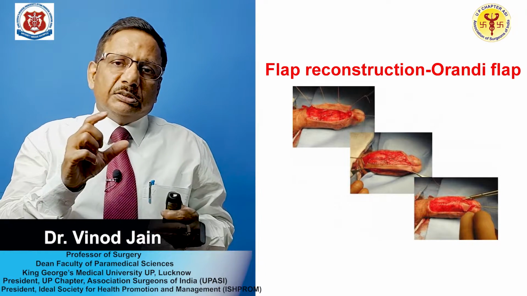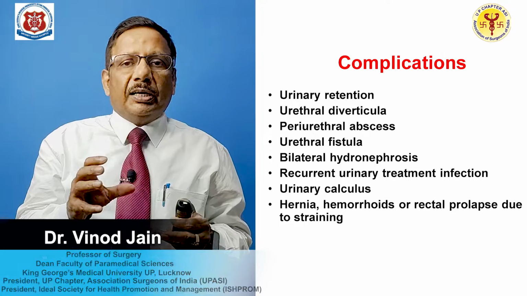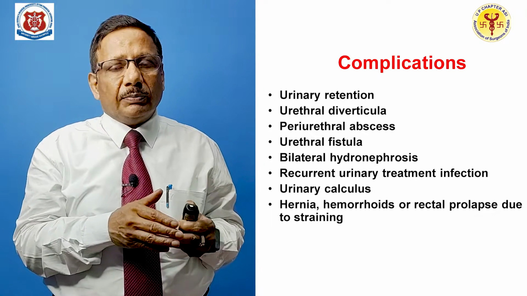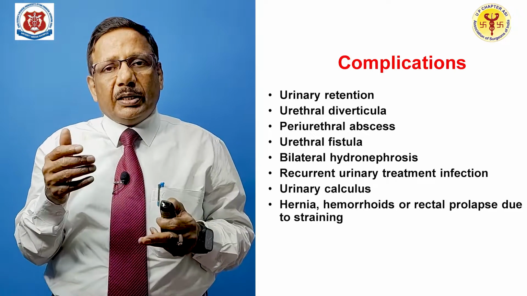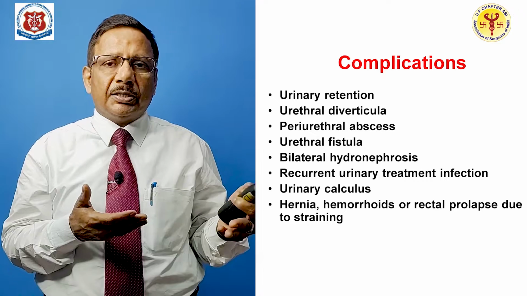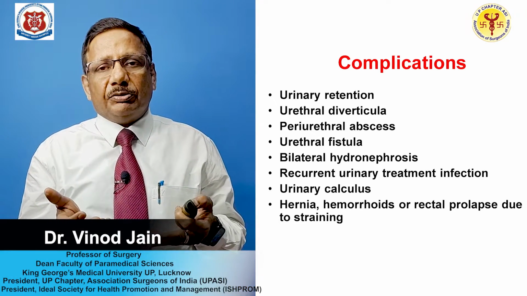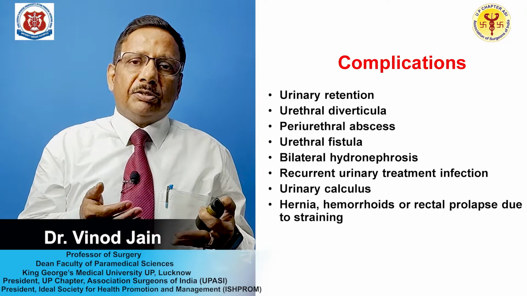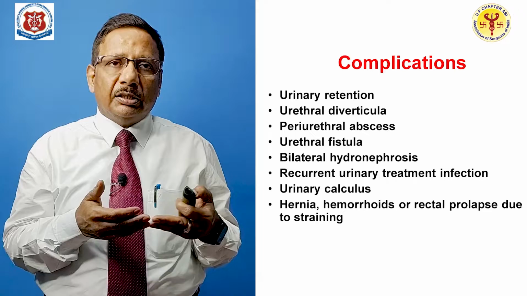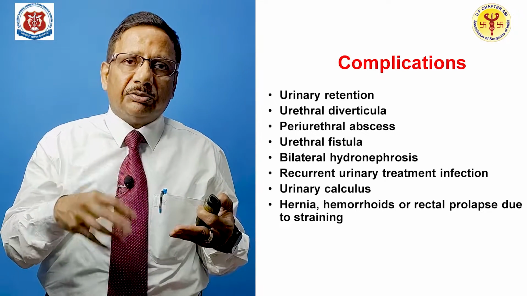If you have not treated your patient well, then you can have complications, and these are the list of complications. Patient may be having retention of urine, which can be acute or chronic. You know the acute retention is painful, the chronic is not painful, you basically detect. Patient may be having urethral diverticulum, as I told you, the pathophysiological effect, periurethral abscess leading to urethral fistula, as our case is.